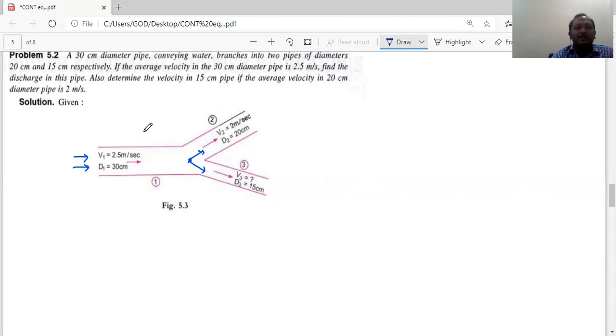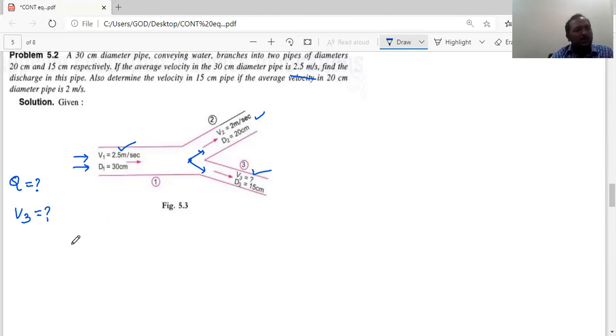If the average velocity in the 30 centimeter pipe is 2.2 meters per second. So the velocity in this pipe is mentioned to you, and find the discharge of the pipe. So he's asking what is Q, how much discharge is happening in the pipe. Also determine the velocity in the 15 centimeter pipe. This is the 15 centimeter pipe. He's asking what is the velocity in the 15 centimeter pipe. That means V3 is question mark. If velocity of the 20 centimeter pipe is 2 meters per second, he's saying this velocity is 2 meters per second.